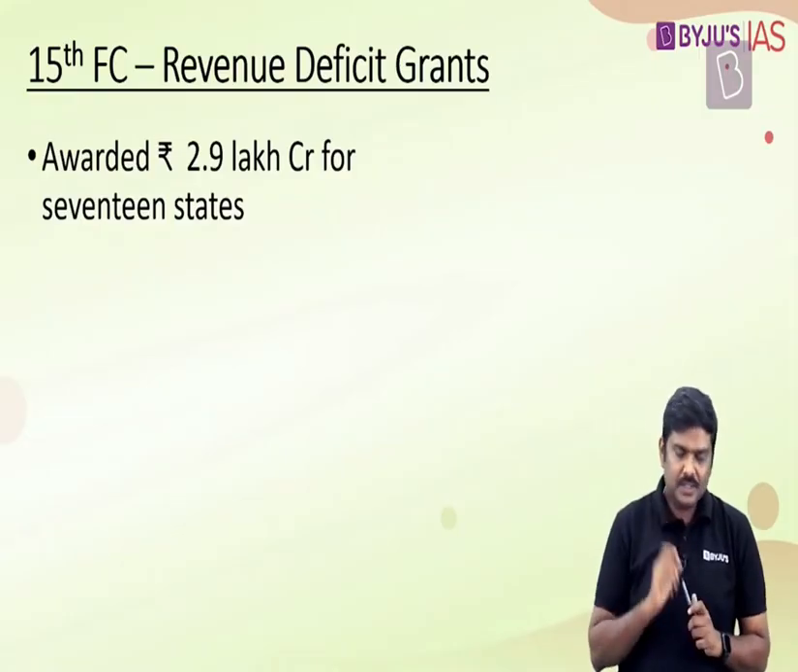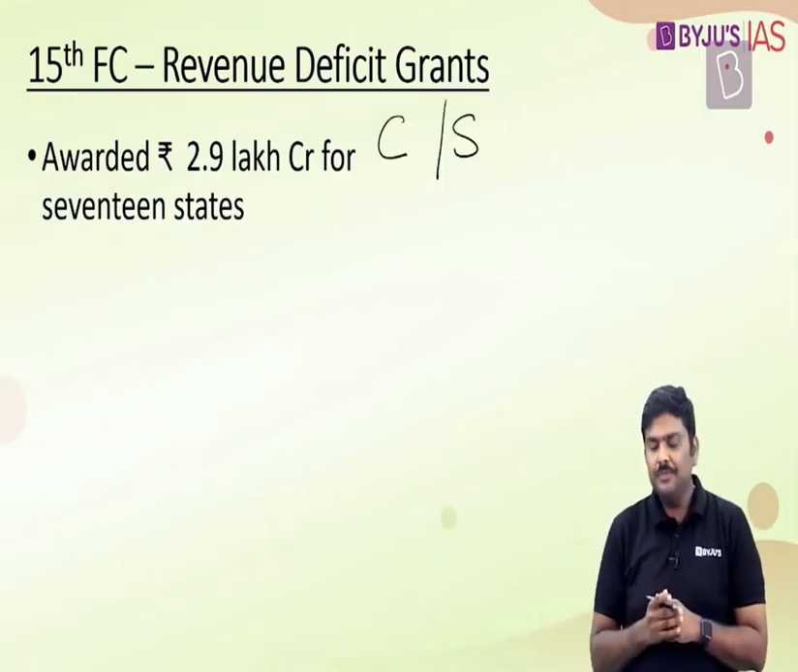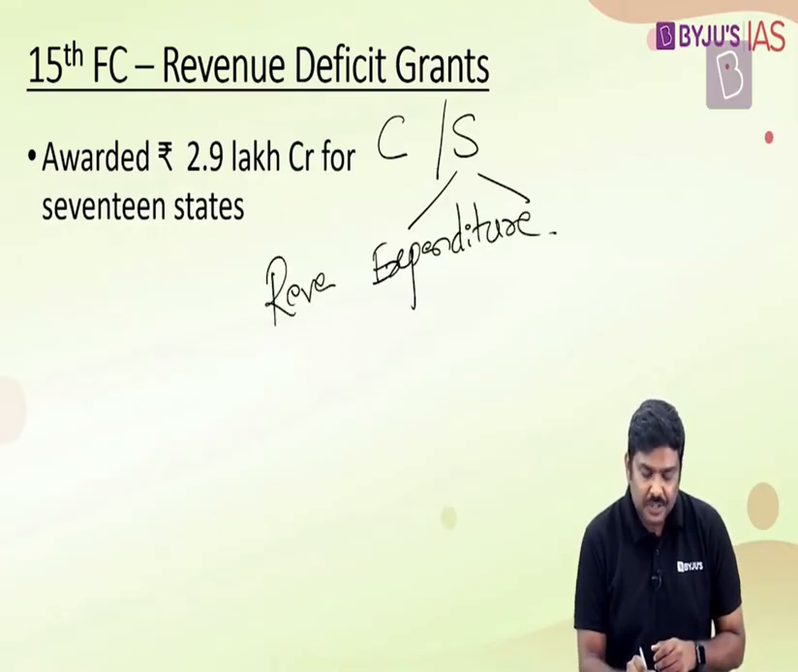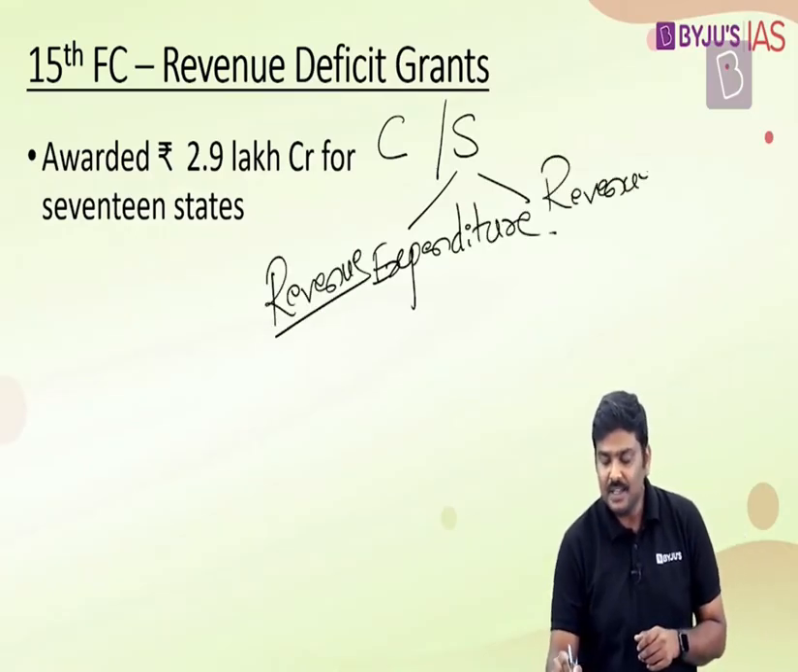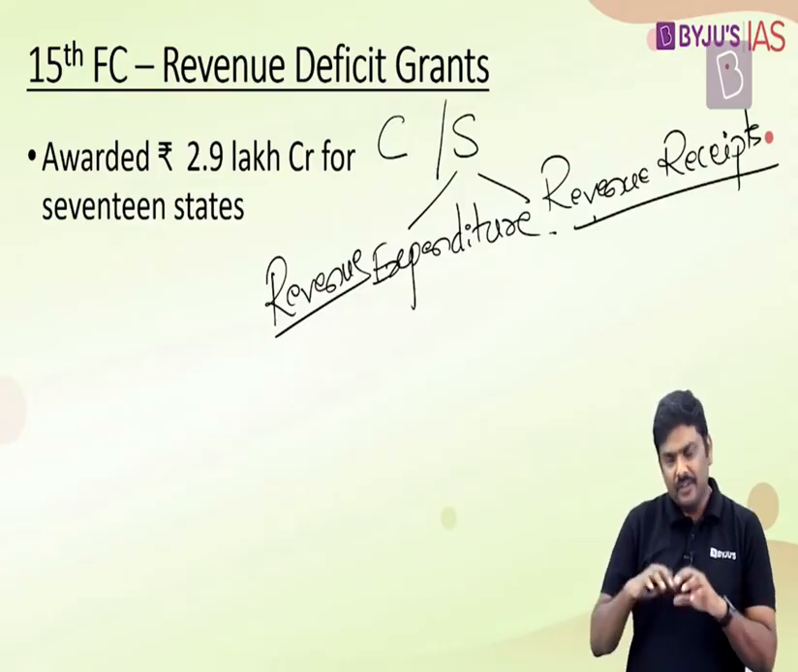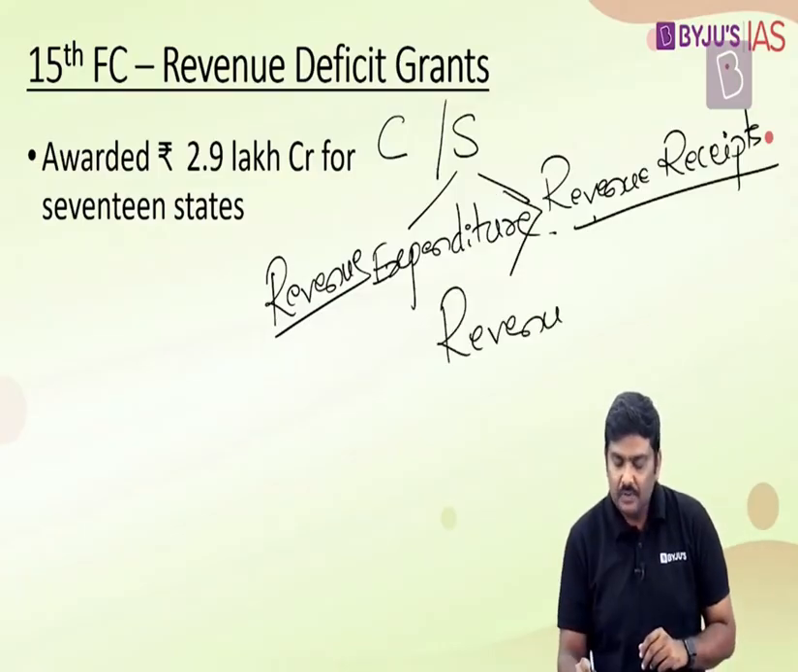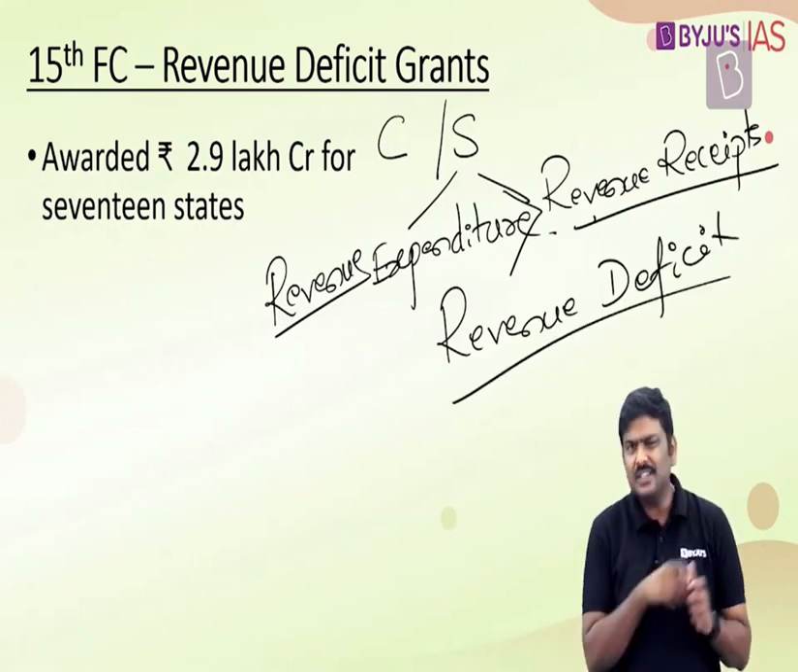What's the basic idea for revenue deficit? Understand this. At the central level and at the state level, generally what you see is the expenditure. Again, when I'm talking about expenditure here, I'm specifically looking at revenue expenditure. The revenue expenditure is higher than the revenue receipts. Okay? The revenue expenditure is higher than revenue receipts. And whenever this kind of a feature exists in the budget, we basically say this is the revenue deficit.